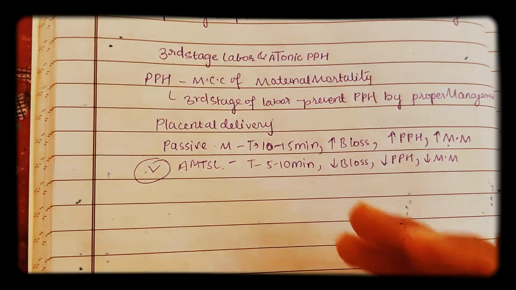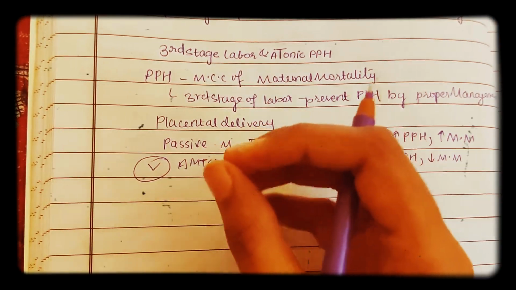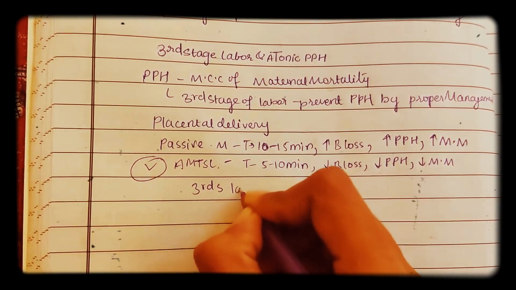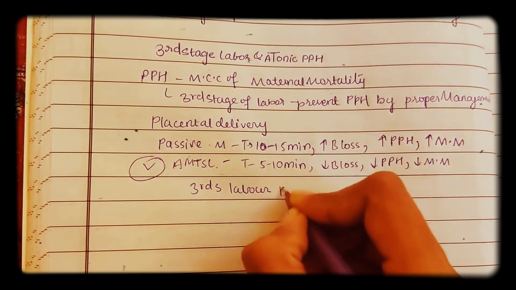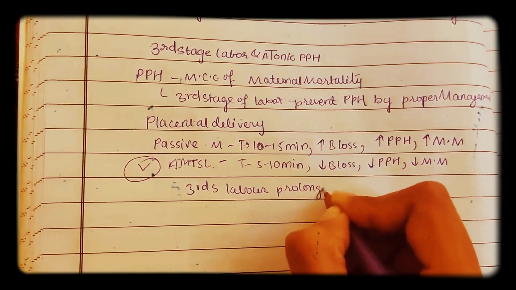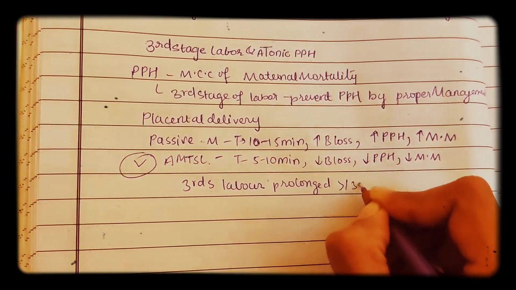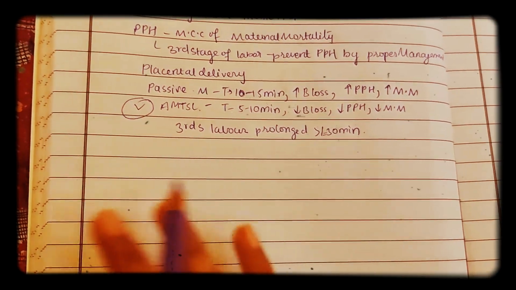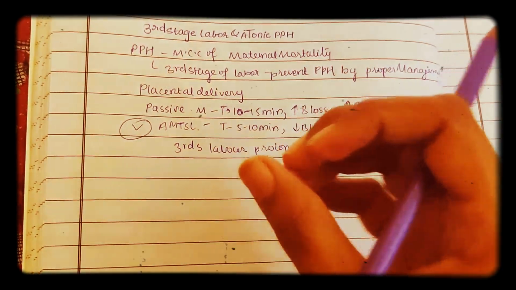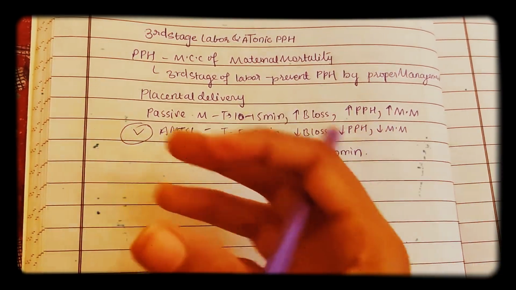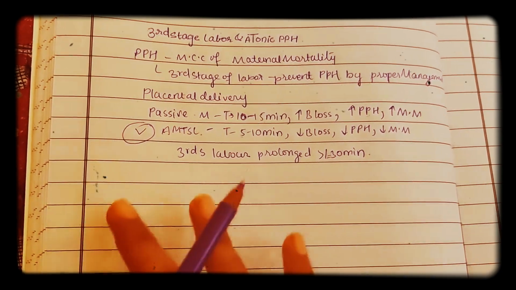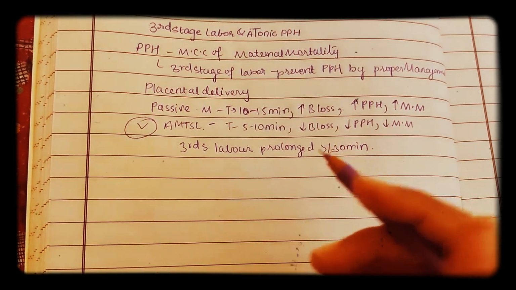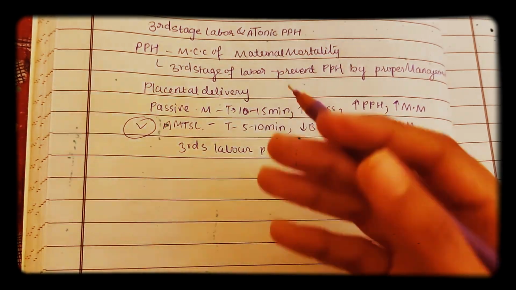And note that the third stage of labor is said to have prolonged. When you will say that the third stage labor is prolonged, you will say it is prolonged if it is greater than or equal to 30 minutes. Okay, so normally as we said in this placental time will be just 5 to 10 minutes you need to do it, that is active management. But if it is prolonged, you will say it is like prolonged for 30 minutes, then it is known as prolonged third stage or retained placenta.